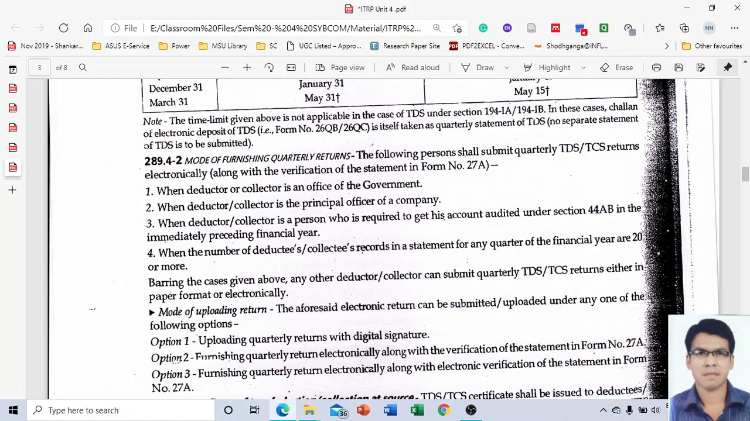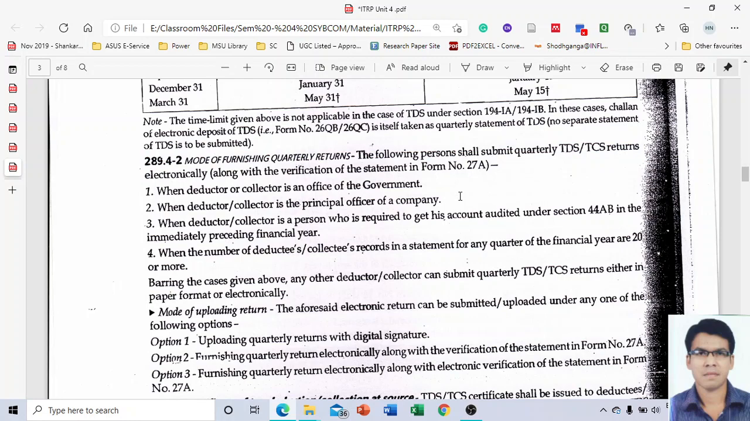So far as the para number is concerned, 289.4-2, let's see what can be the mode of furnishing the quarterly return. The following person shall submit the quarterly TDS and TCS return electronically along with the verification of the statement in the form number 27A. So 27A is nothing but one kind of verification form, verification statement. Okay. So when they are supposed to submit compulsorily with the return along with the 27A.